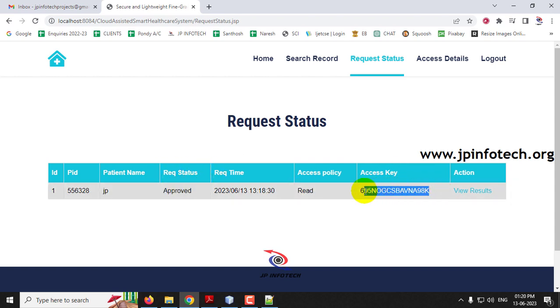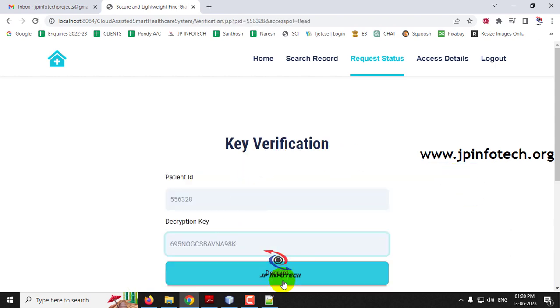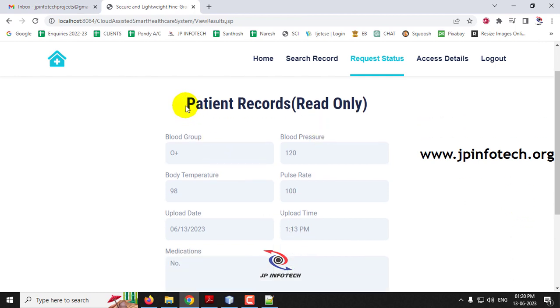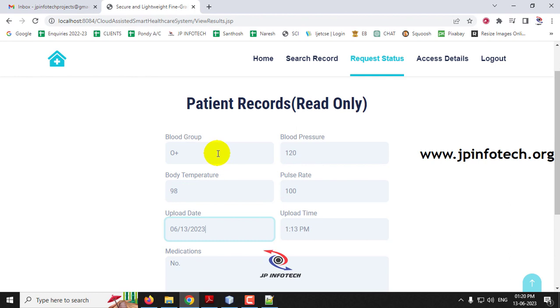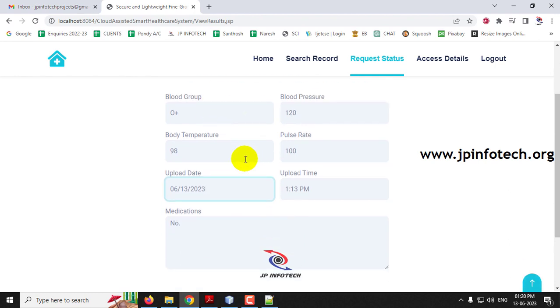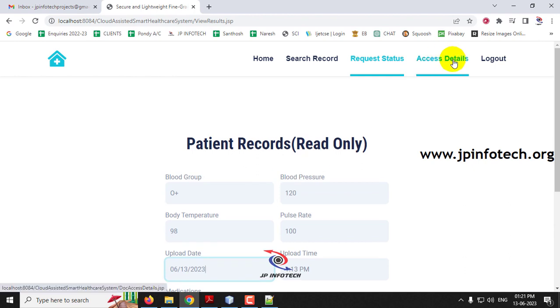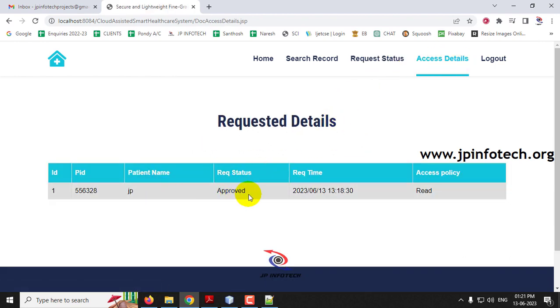And here you can see the access key is now generated. If you go to view results and give the decryption key, you can now see the patient records, and it is also updated with the access policy read only. They can only read, they cannot do anything or modify anything on it. So here you can see the patient record. Earlier the data had been stored in encrypted format. Now using the decryption key, the data has been decrypted correctly and shown to the doctor. And if you go to the access details, you can see what the access policy of the doctor is.